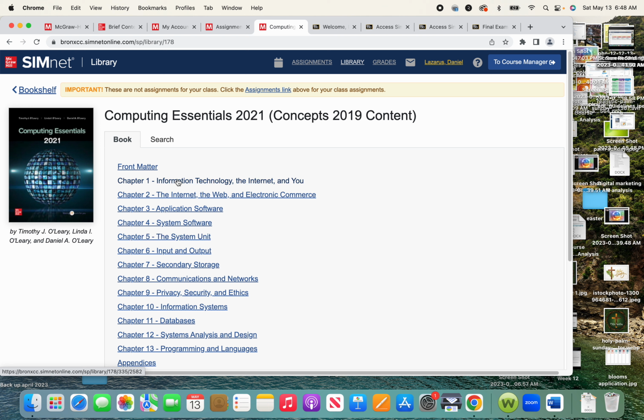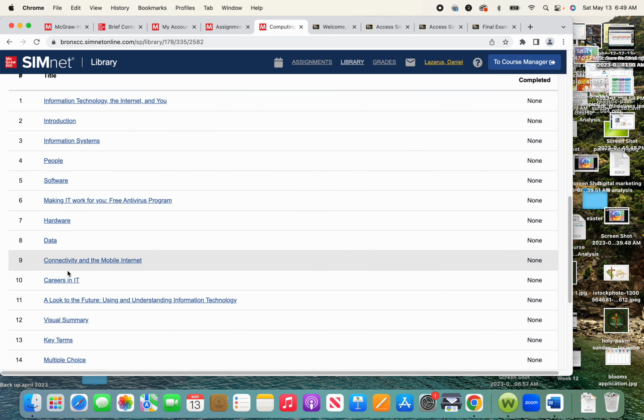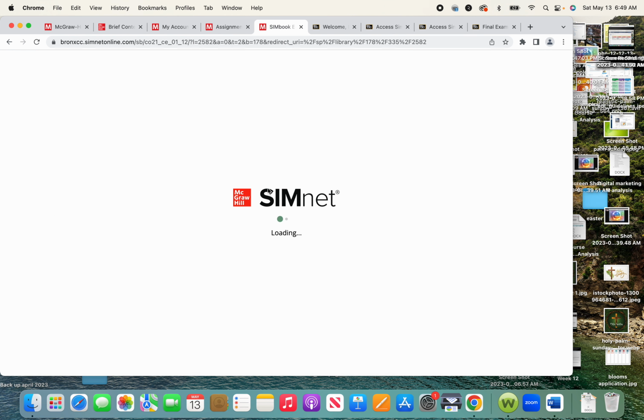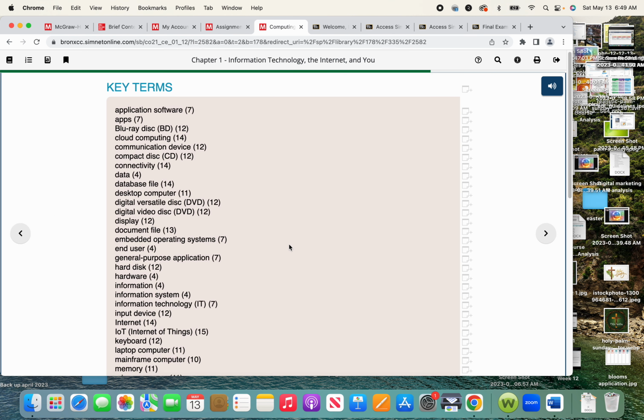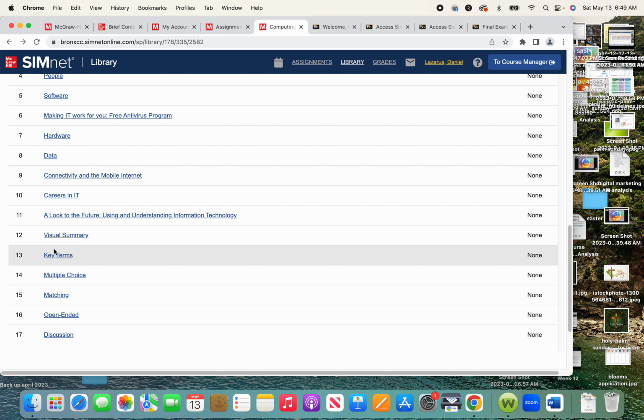So click on this chapter 1. Each chapter has a study guide and helpful questions at the end of the chapter. So click on this, and then if you go all the way down, you can do all your readings here. And then if you go all the way down, it tells you about key terms. Most of the questions are from here, key terms. It will be a helpful guide for you to prepare for your exam.